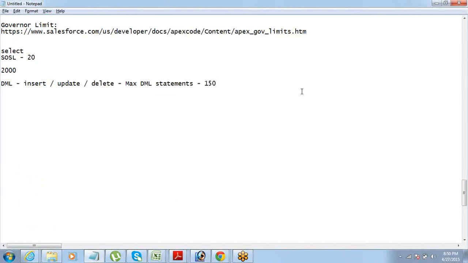While we are writing the code, we just need to make sure that we are working in such a way that we do not hit the governor limits very quickly. All right.